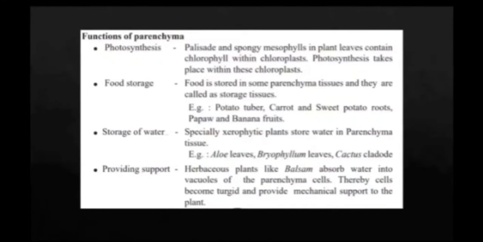Examples: aloe leaf, bryophyllum leaf, cactus, cladode. Providing support: herbaceous plants like balsam absorb water into vacuoles of the parenchyma cells. Thereby, cells become turgid and provide mechanical support to the plant.